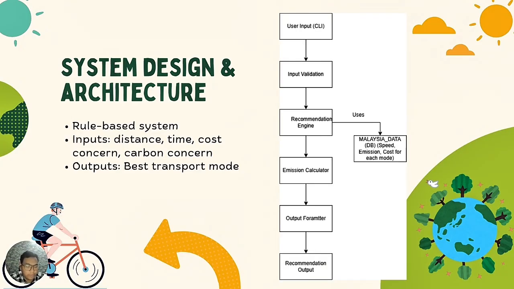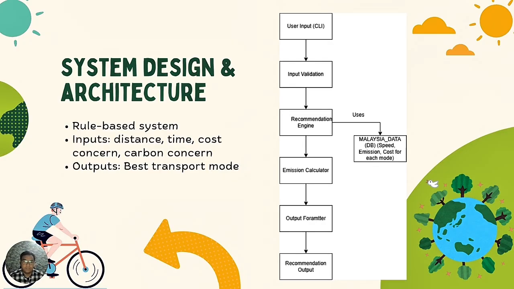So my name is Muhammad Syukri Sukan. I will explain the system design and architecture. The system we use is a rule-based system, and the input is distance, time, cost concern, and carbon concern. The output is the best transport method that will be presented.